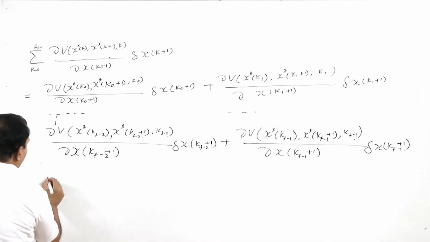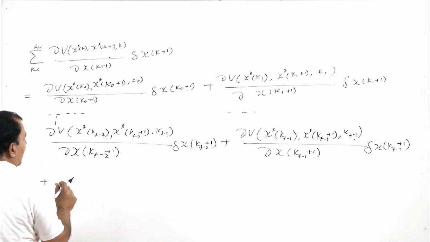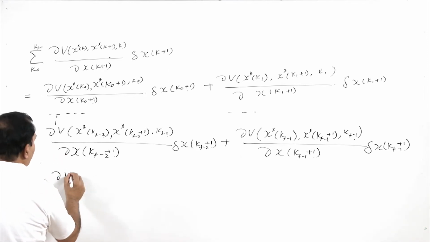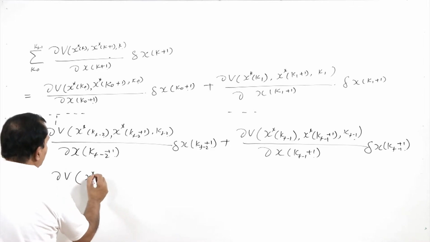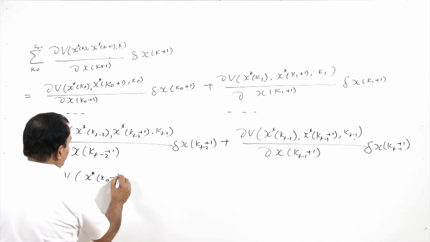In this, if I add two extra terms, one term I will add and subtract, which is del v, x star of k 0 minus 1.